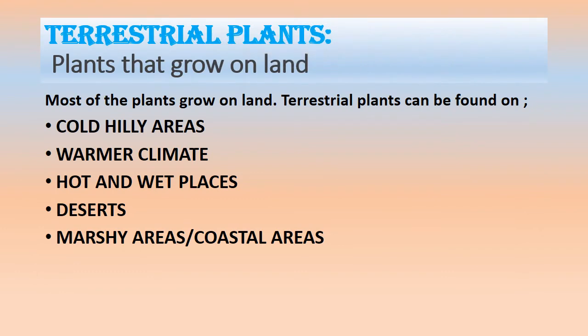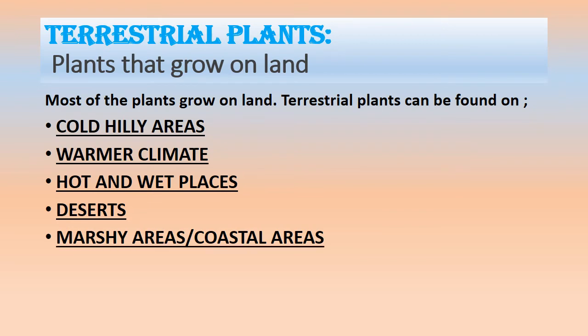Terrestrial plants. As we have discussed earlier, the plants that grow on land are called terrestrial plants. Most of the plants grow on land. Terrestrial plants can be found on cold hilly areas, warmer climate, hot and wet places, deserts, marshy or coastal areas. We are going to discuss these categories one by one.